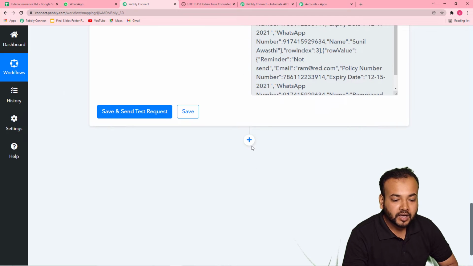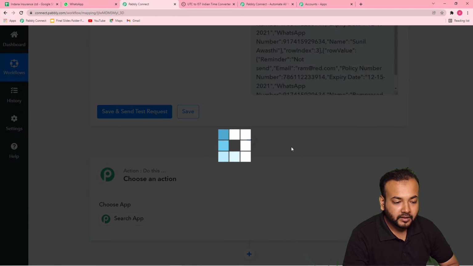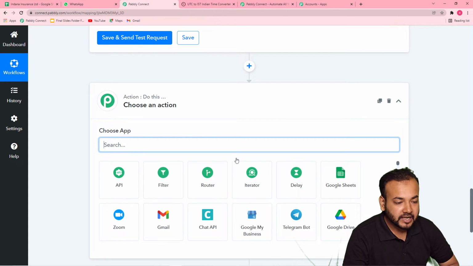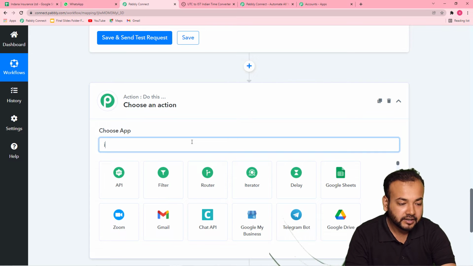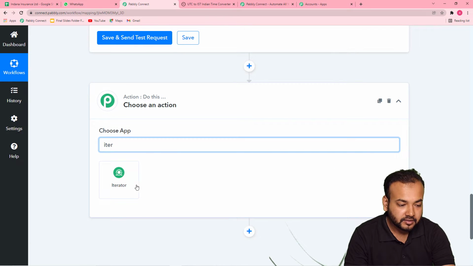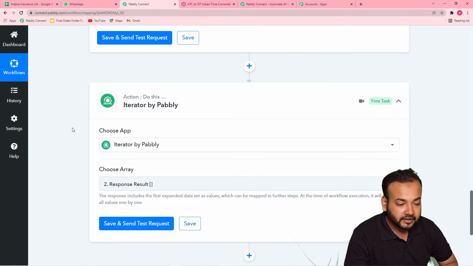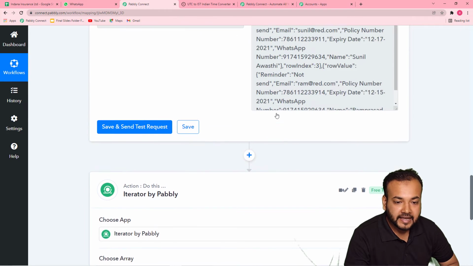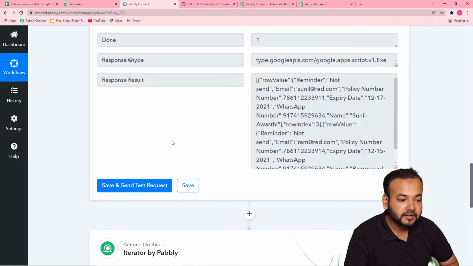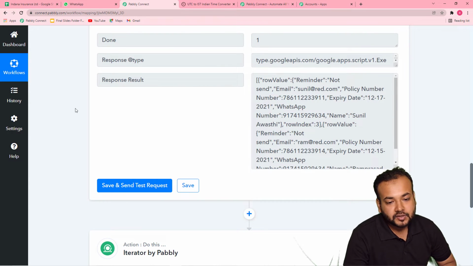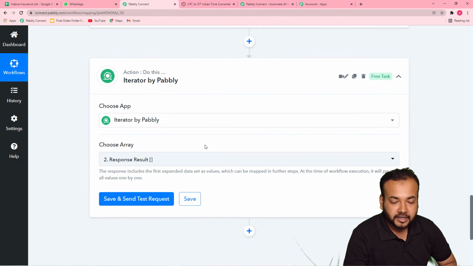Because now we are going to apply another action step which is called iterator. So click on this plus icon, and from this action step I'm going to apply iterator by Pabbly. So why we are applying this? Because what iterator will do, iterator will segregate this data and make this workflow run in row by row format. Okay, so when you apply iterator, let me show you.